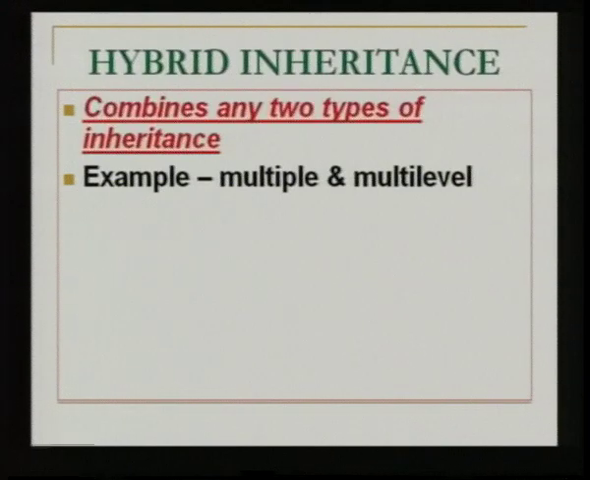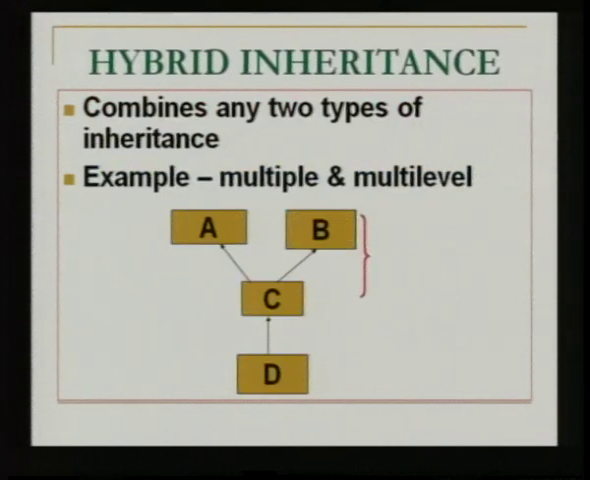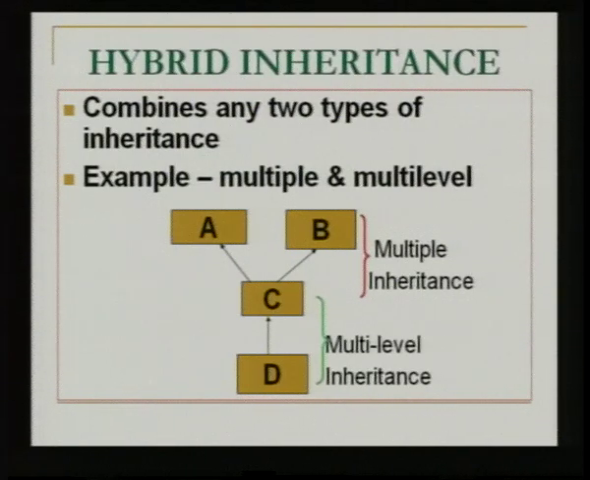And in hybrid, from the name itself, it is a combination of 2 or more types of inheritance. Here is an example. First you are having multiple inheritance where one class C is inheriting from 2 superclasses, and the next is multi-level. So, like this 2 inheritance can be combined in one.